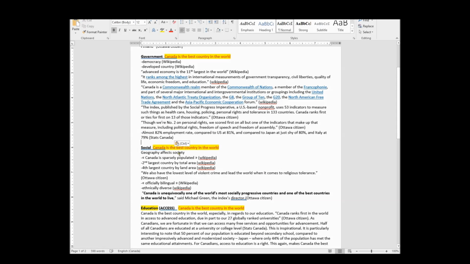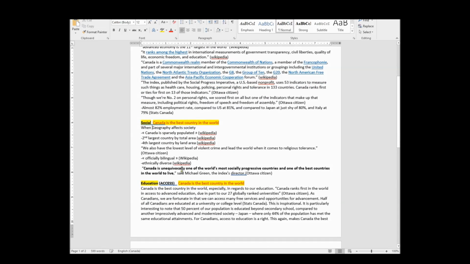Not our problem now. So, we have to again talk about Canada as the best country in the world to live when it comes to the social factor. So, let's just say, when... Another thing I want to look at is I don't want my paragraphs to all start with the same word. So, for example, this one here starts with Canada. I don't want to start this paragraph with Canada. So even if I start with when, it's at least different enough that it makes it look like I know different words. So when we examine